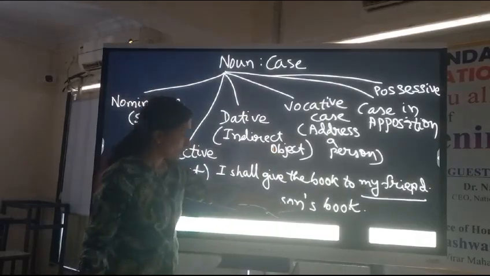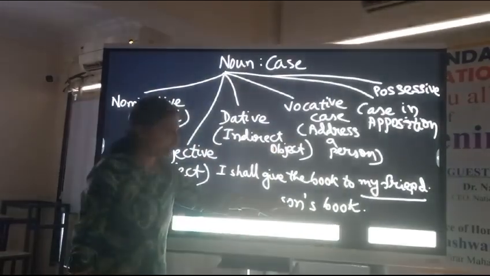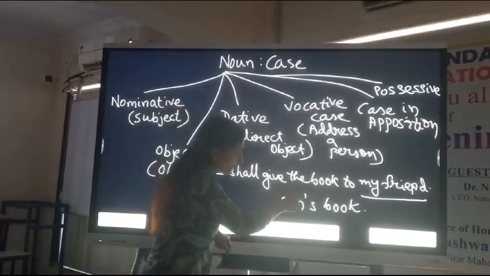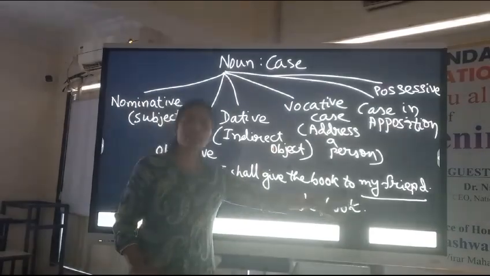It means the book is in the possession of the son. How have I written it? I put an apostrophe, then S. This way you can write the possessive case.